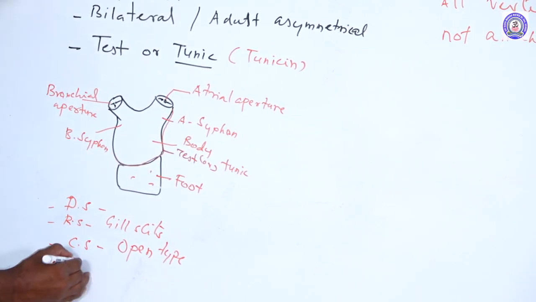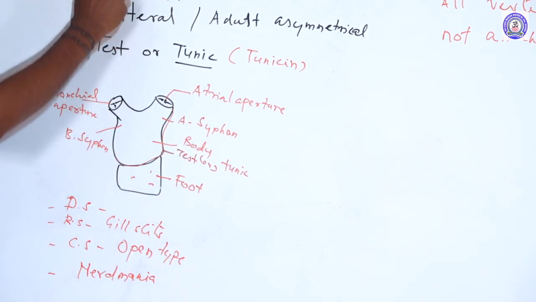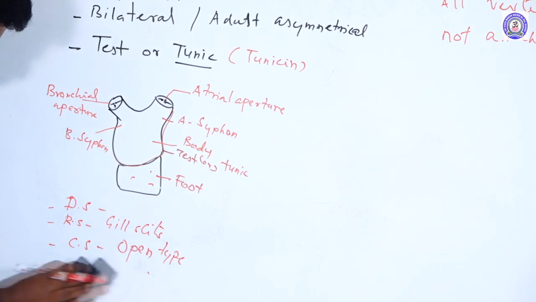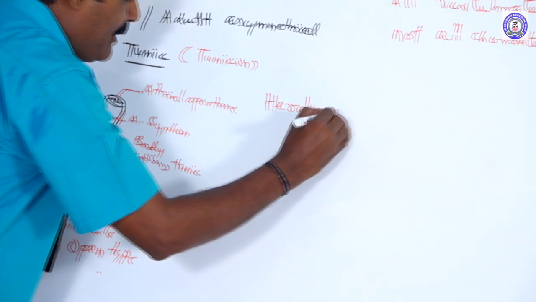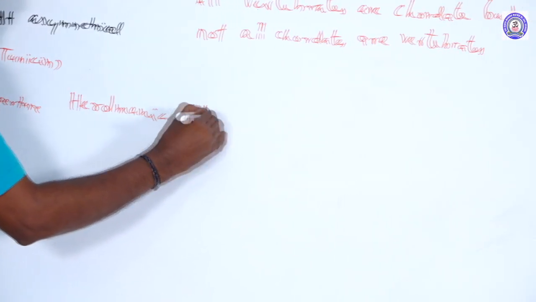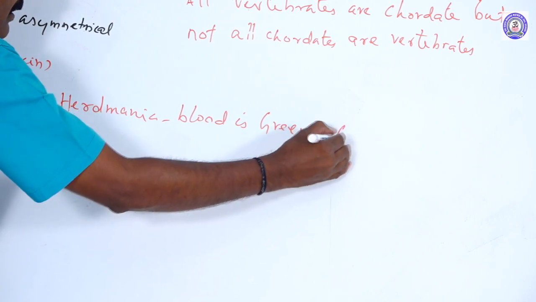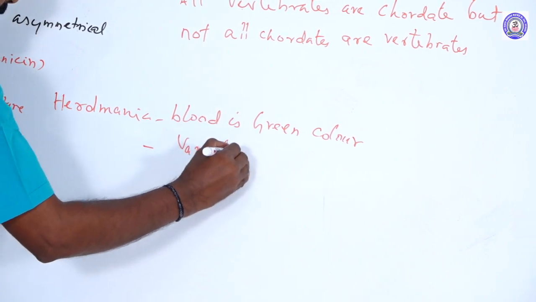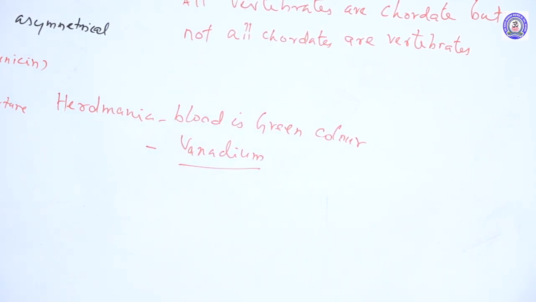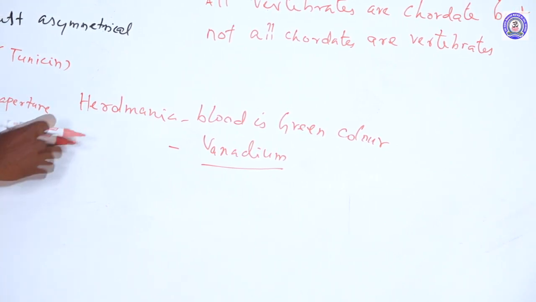Headmania is one of the animals belonging to the urochordates. In Headmania, the blood is green or purple in color, due to the presence of the pigment vanadium. This is present in the blood cells, called vanadocytes. These are other important characteristic features.